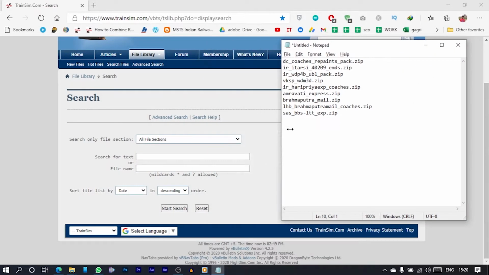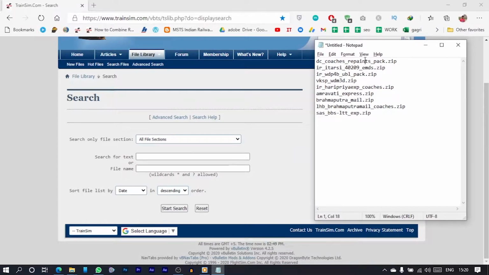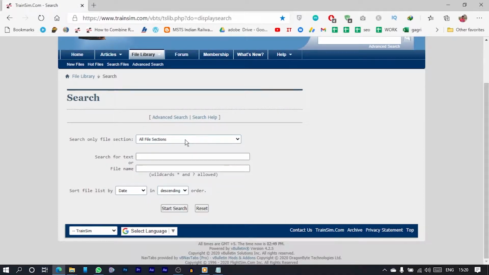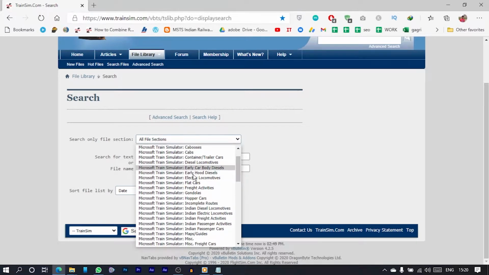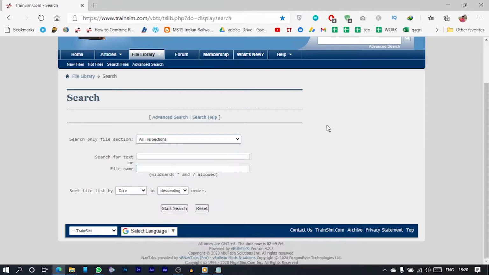Okay, these are the files which I need to install. So first thing is DC coaches repaints pack zip. Here we have a drop down menu of all file sections. You can select which content you need in order to filter very quickly. I don't need this file section because I know my exact file name. So if you know the exact file name, you can just type over here where it says file name.